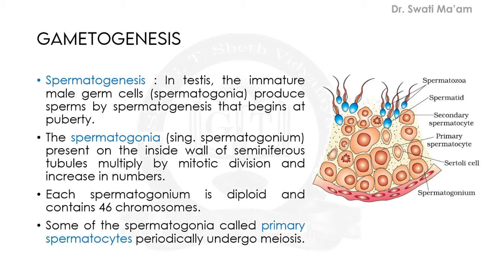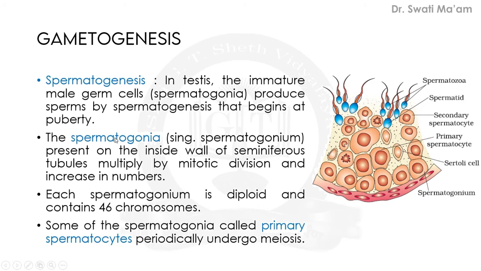The next point is regarding spermatogonia. Here, the spermatogonia present on the inside wall of seminiferous tubules multiply by mitotic division. So firstly, the mitotic division will take place. We all know in mitosis the same number of chromosomes will be seen in the daughter cells, and from one parent cell, two daughter cells will be produced.